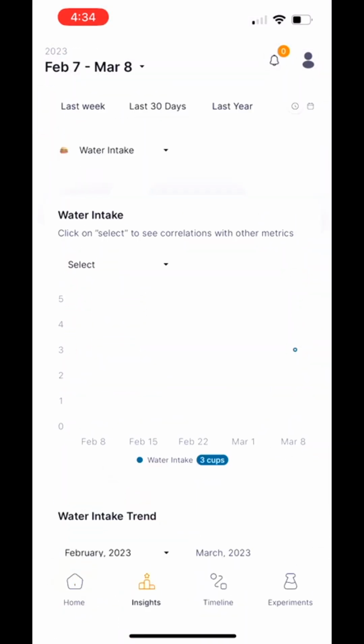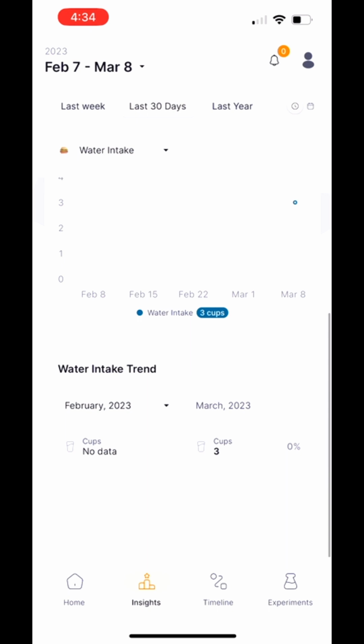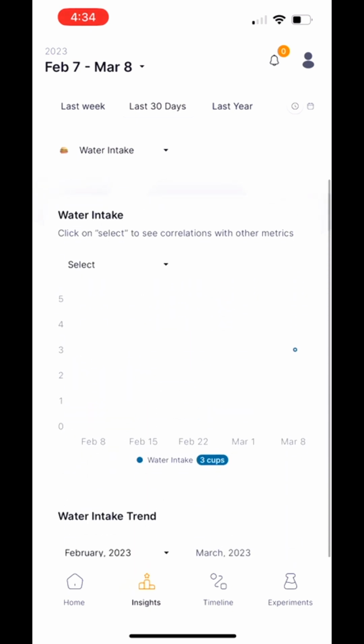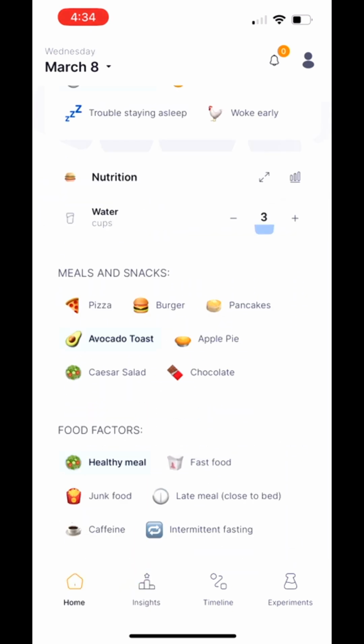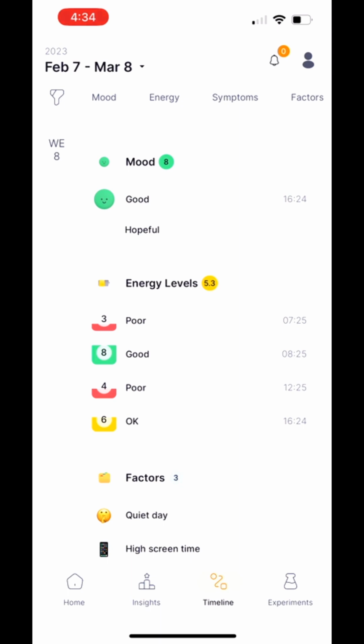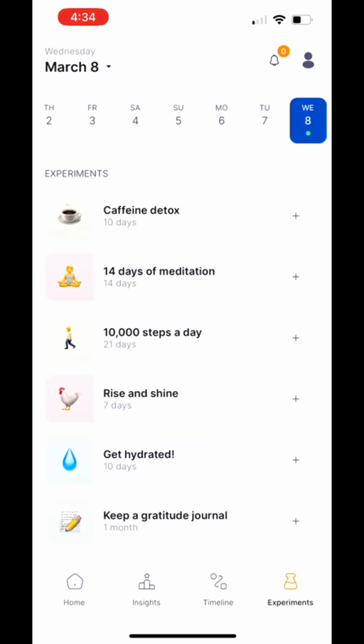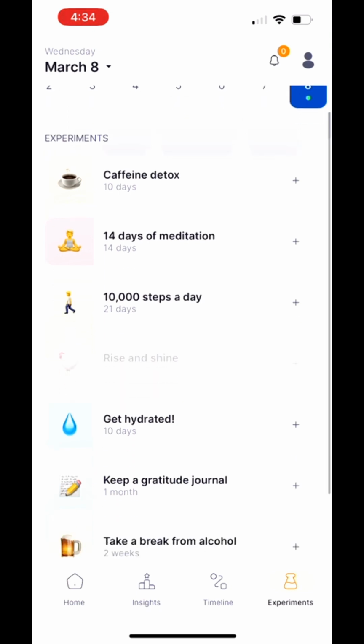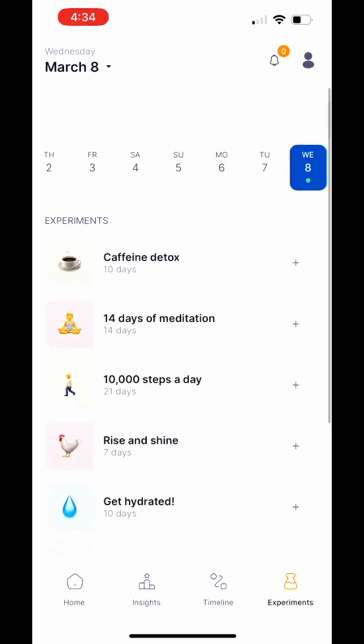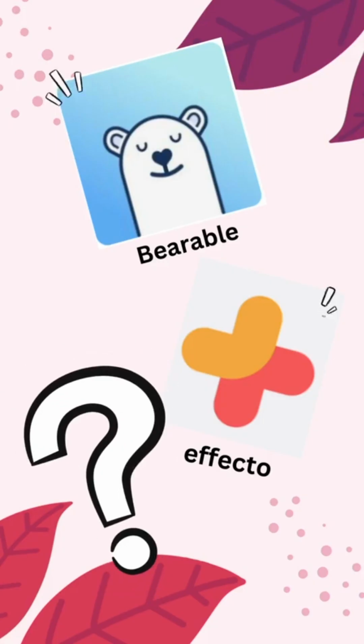Very similar to Bearable, you can also see your previous week's insights to see which factors affected your mood or anything else. And you're also given a choice to see it in a timeline manner. And the last screen is experiment. Here you get to experiment to see which is correlated to which.